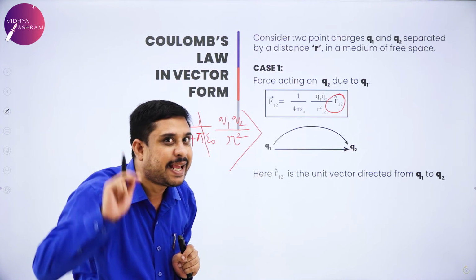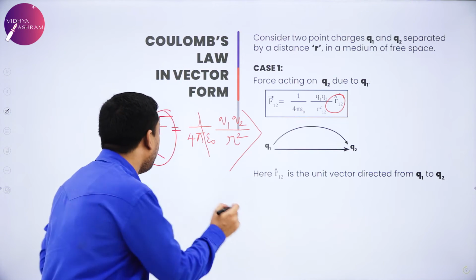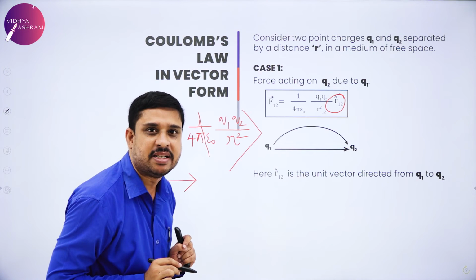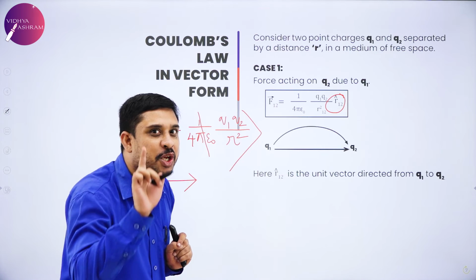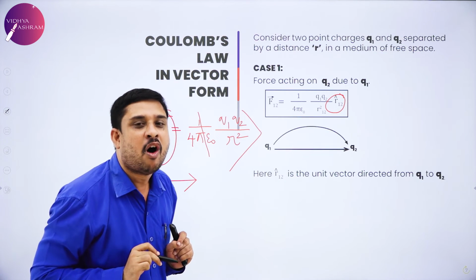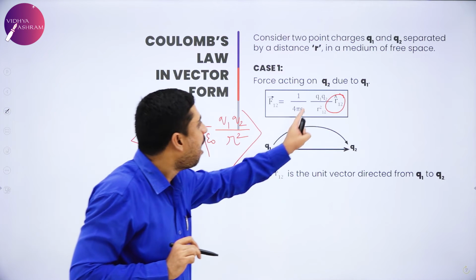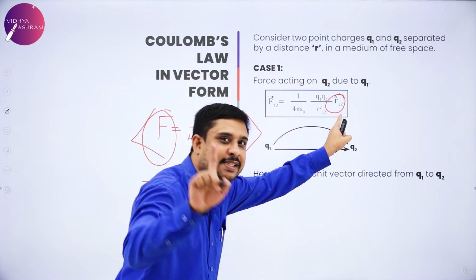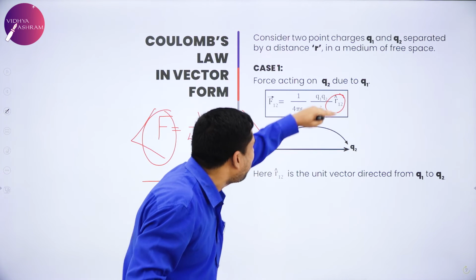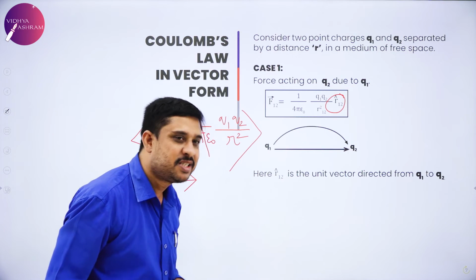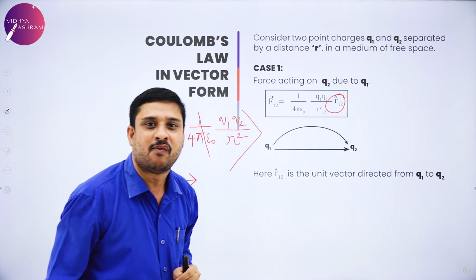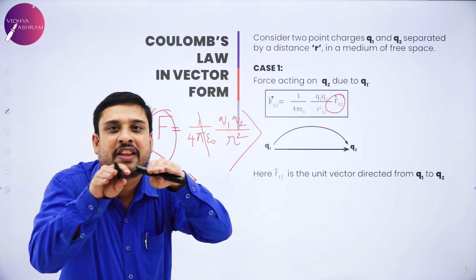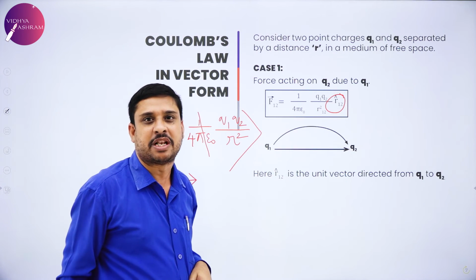The moment you write cap, it is a unit vector. All other vectors are directed by line segments, but a unit vector is unique, with a cap or a hat on its head. The magnitude of r cap 12 is 1, which means I am still getting back my expression, but I have also introduced a vector, balancing the vector nature of that expression.